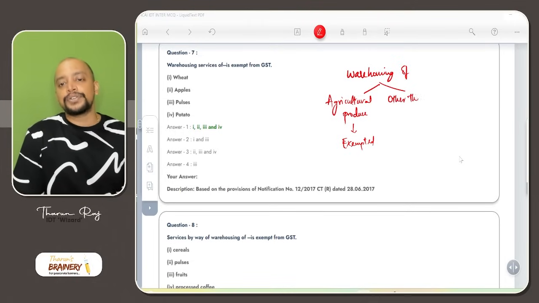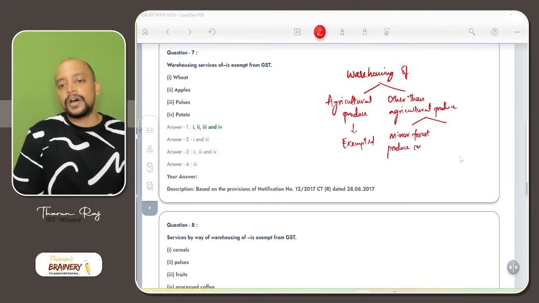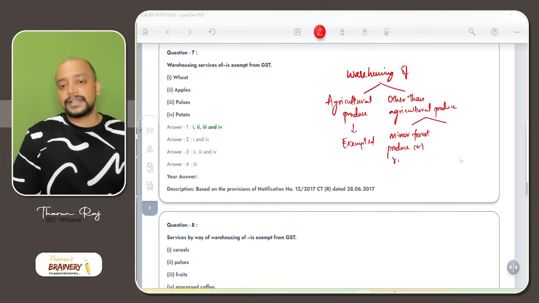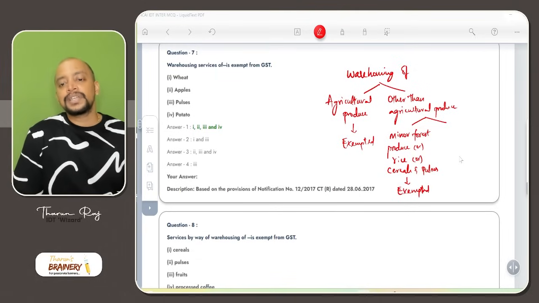Other than agricultural produce, if it is other than agricultural produce, again it is divided into 2. If it is minor forest produce, or if it is rice, or cereals and pulses, these 3, even though not agricultural produce, are also exempted. What about the remaining? The remaining goods, which are not agricultural produce, will be taxable.